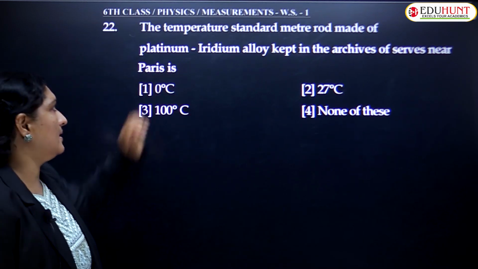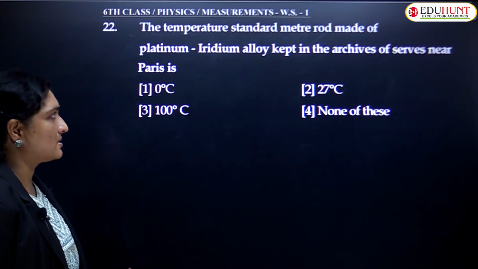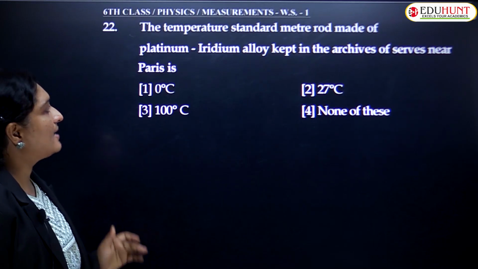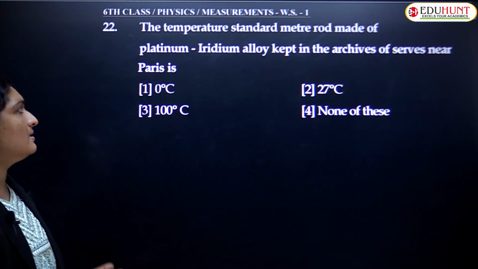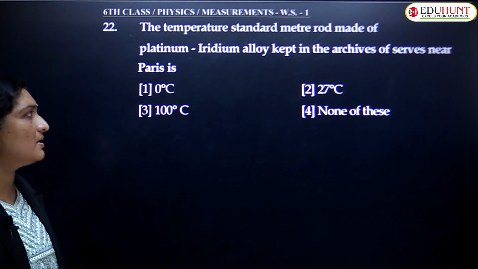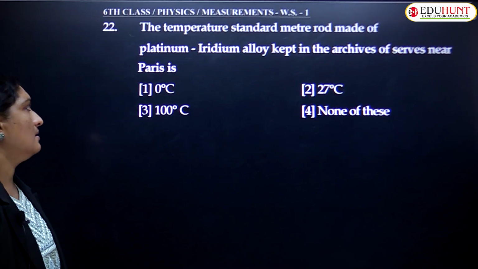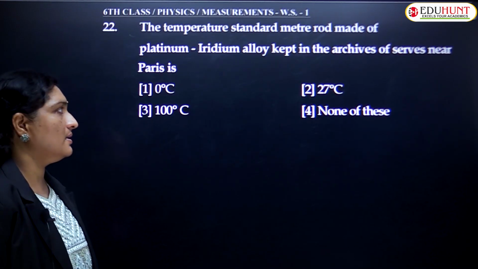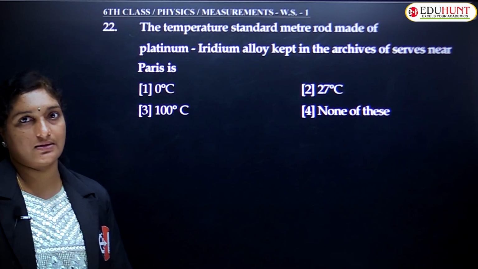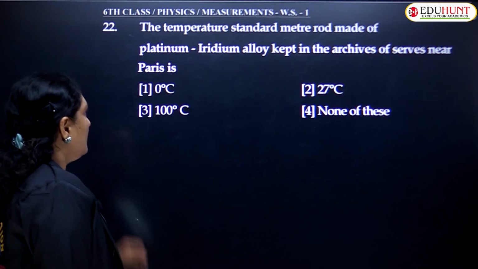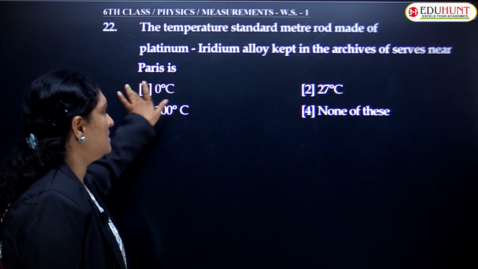So platinum, iridium, okay, they are kept in Paris. The standard meter rod made up of platinum-iridium alloy is kept in Sèvres, near Paris. So is the temperature 0 degrees, 100 degrees, 273, or none of these? Okay. So the answer would be 0 degrees Celsius.